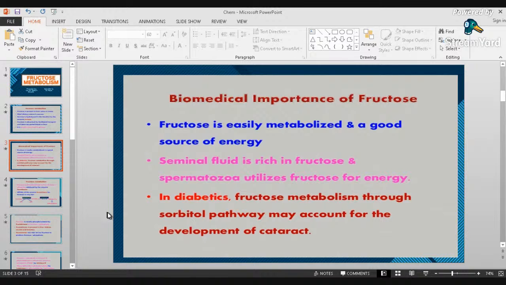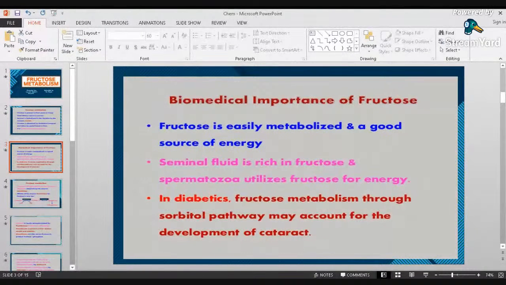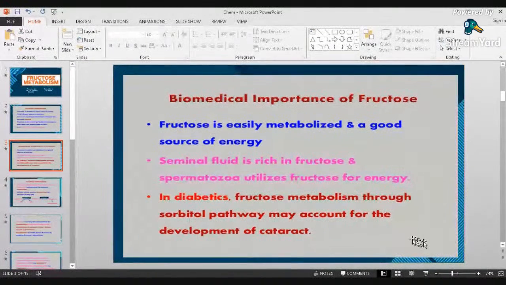Biochemical importance of fructose: fructose is easily metabolized and is a good source of energy. Seminal fluid is rich in fructose and spermatozoa utilize fructose for energy. That's why they say it tastes sweet when you taste it.